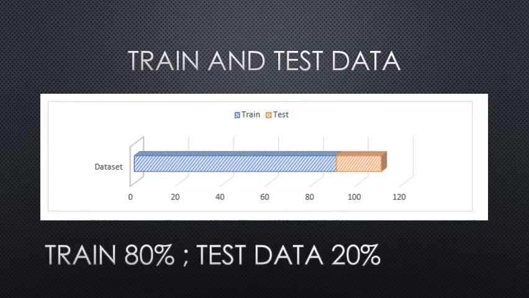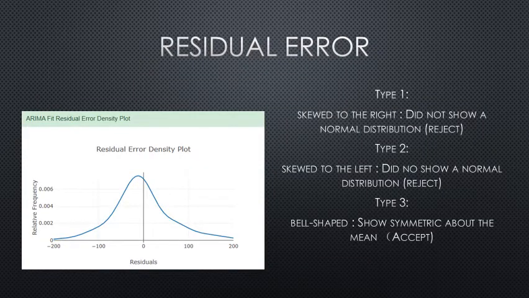Then we use 80% as our train data and 20% for our test data. For this residual error, I just told you what the graph should look like to be accepted for our model.